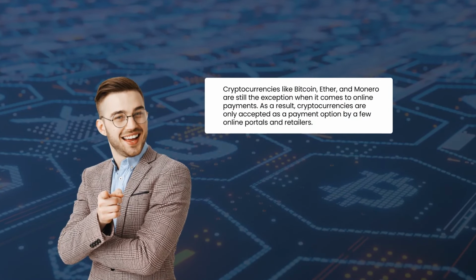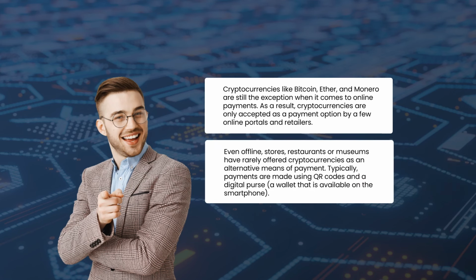Cryptocurrencies like Bitcoin, Ether, and Monero are still the exception when it comes to online payments. As a result, cryptocurrencies are only accepted as a payment option by a few online portals and retailers. Even offline stores, restaurants, or museums have rarely offered cryptocurrencies as an alternative means of payment. Typically, payments are made using QR codes and a digital purse, a wallet that is available on the smartphone.